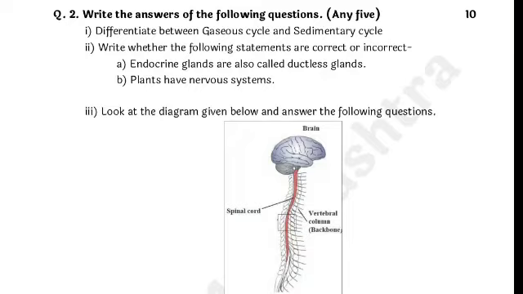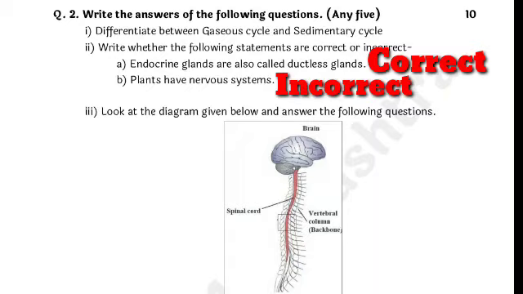Let's see question 2. Write whether the following statements are correct or incorrect. A. Endocrine glands are also called ductless glands. Friends, the statement is correct. B. Plants have nervous systems. This statement is incorrect.